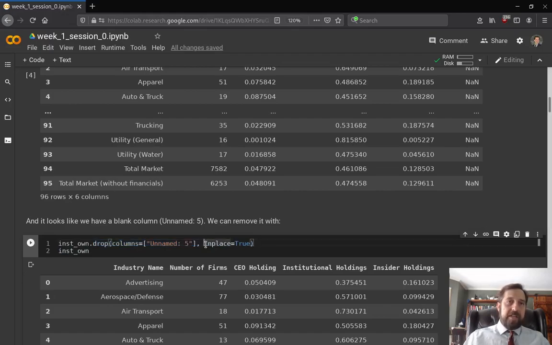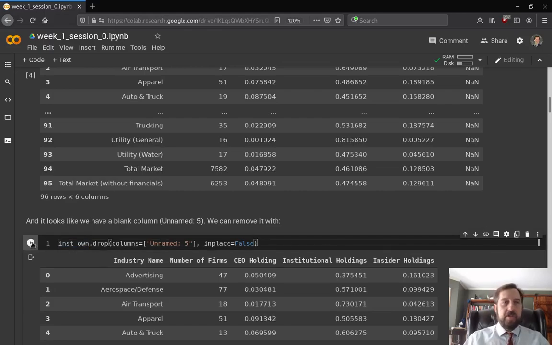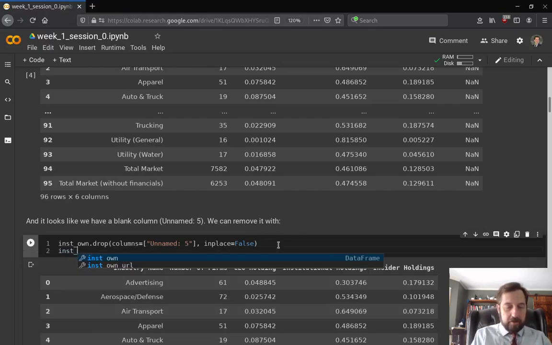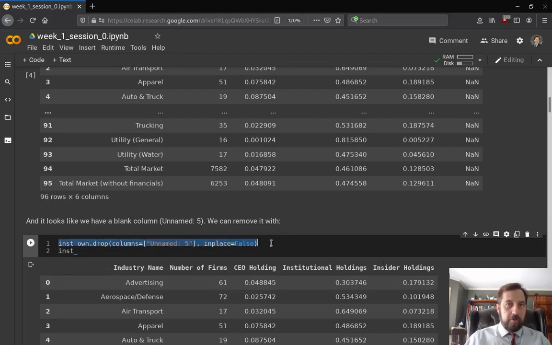And then we have this InPlace is true here. What this does, and we're going to use this throughout, is it tells it to modify this actual data frame. If I had InPlace is false, it's going to drop this, but it's not going to affect the actual variable, right? So I'll show you here. So institutional ownership, and you're going to see that column is dropped. However, if I print institutional, so this here returned a data frame with the column dropped. But now if I print it, you'll see the column's still there, right? Because it didn't actually affect this data frame.